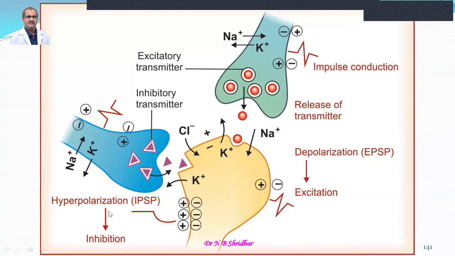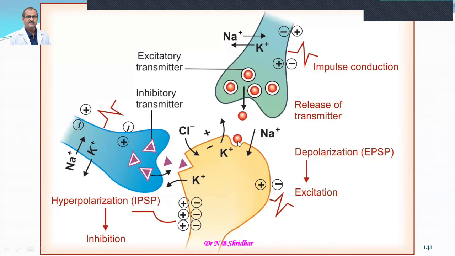That's called hyperpolarization. Ultimately the end action is inhibition here, whereas the end action is excitation in excitatory neurotransmitter release. It will be inhibitory if the neurotransmitter is inhibitory. So you can just assume two actions. One is that skeletal muscles are going to contract, or there are some receptors, especially beta 1 type receptors. Think of this as the smooth muscle of the heart, where beta 1 type receptors are there.